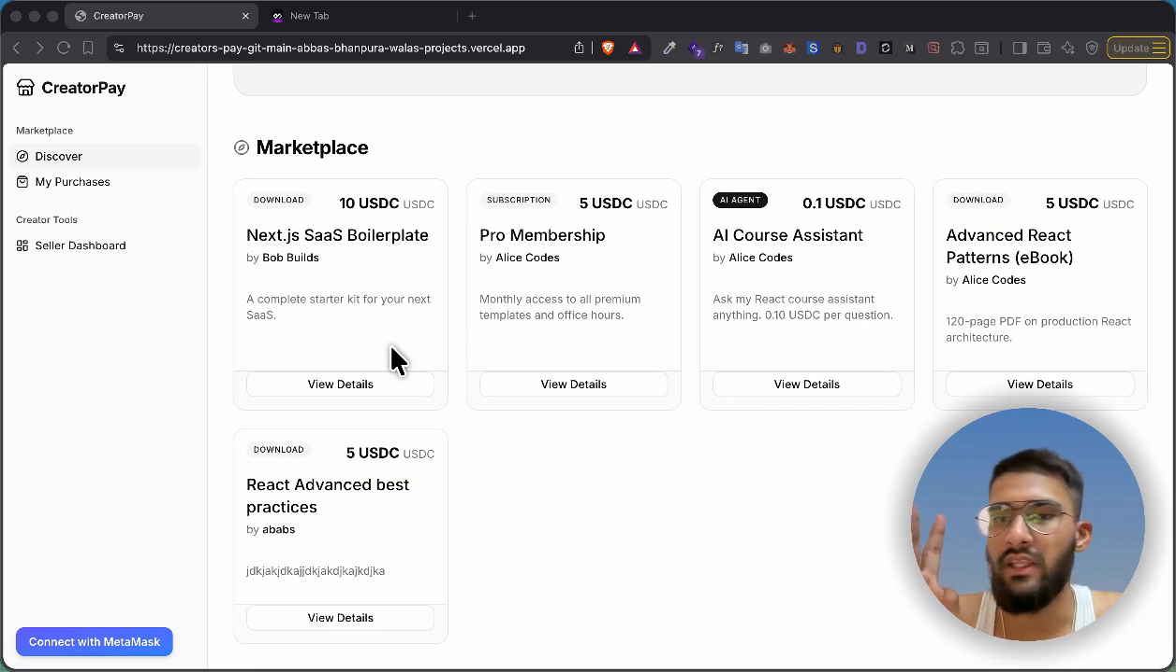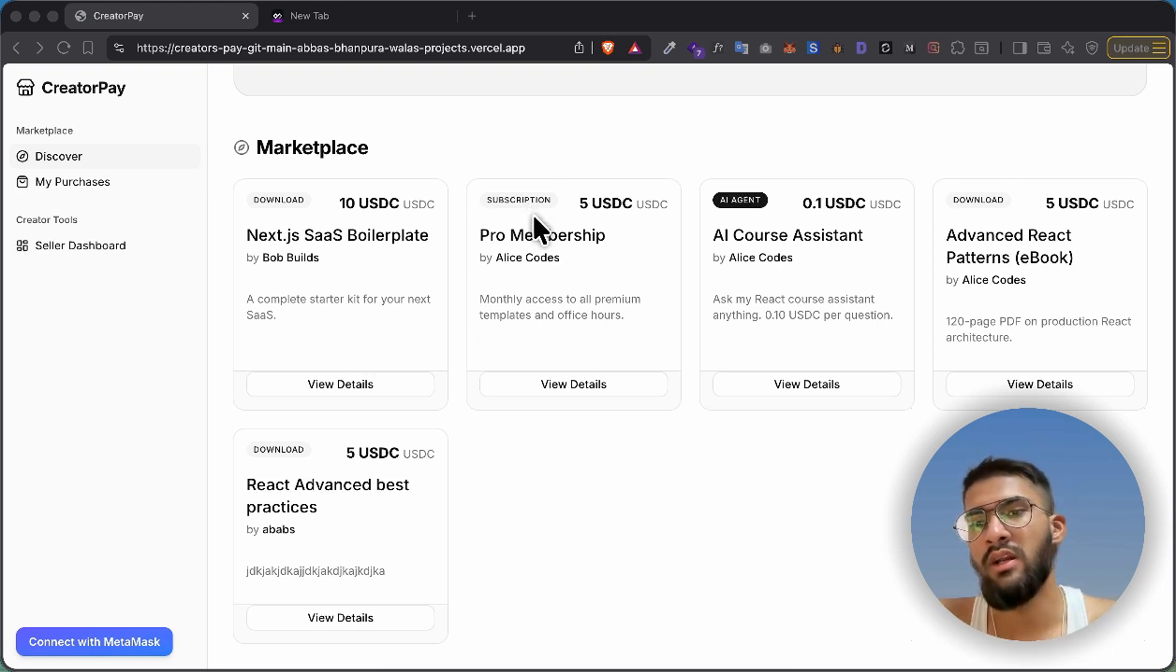Currently we have three flows. One is for when someone has uploaded a PDF and anyone who wants to download it can pay the amount and download it accordingly. Another is subscription, on a monthly basis, with recurring payments. And another is AI agents, so anyone can deploy their agents and get paid when someone uses them, based on token usage.